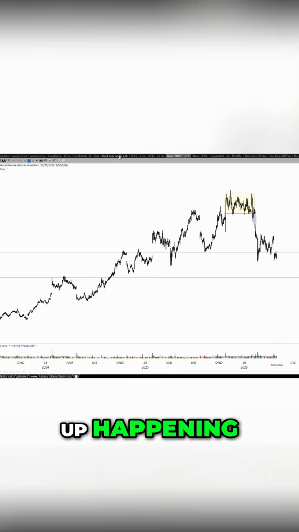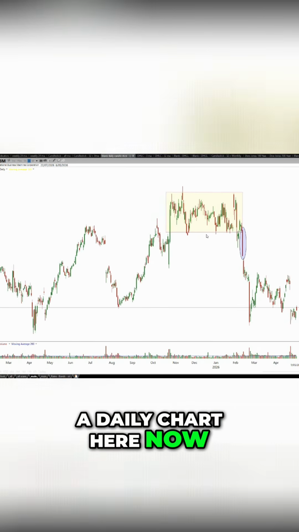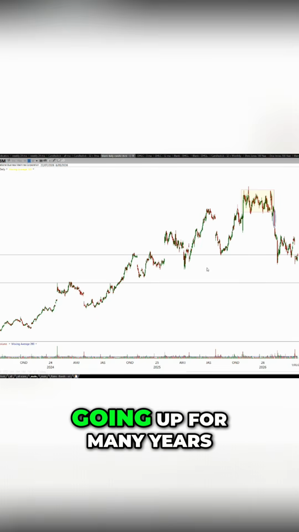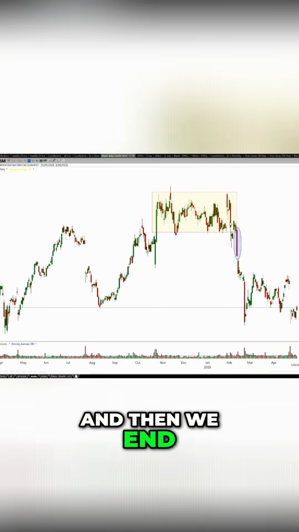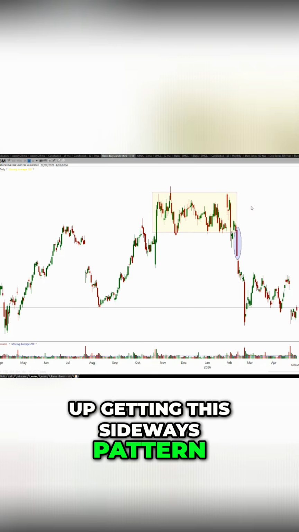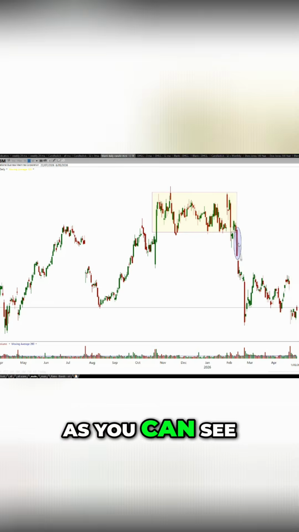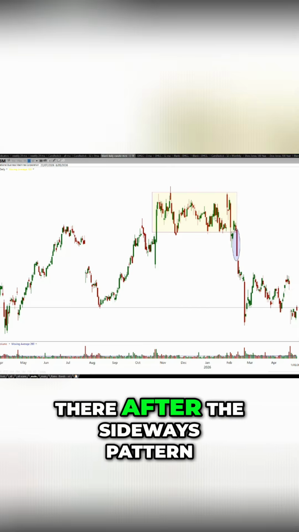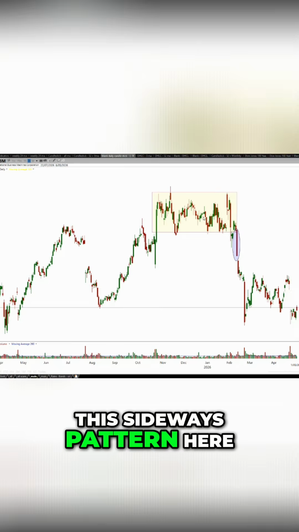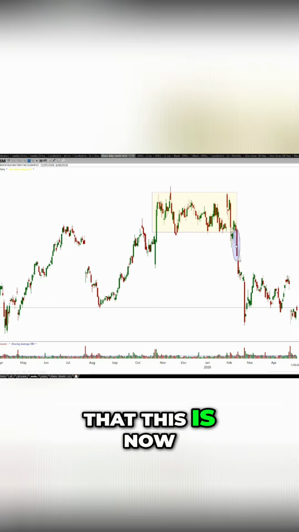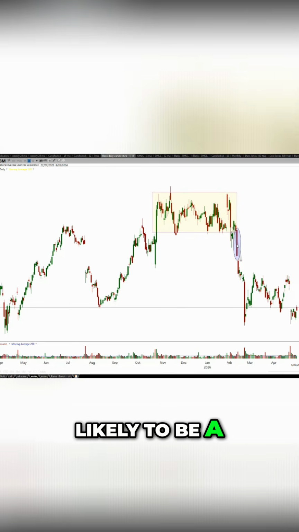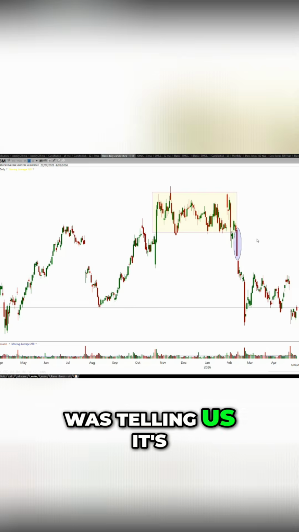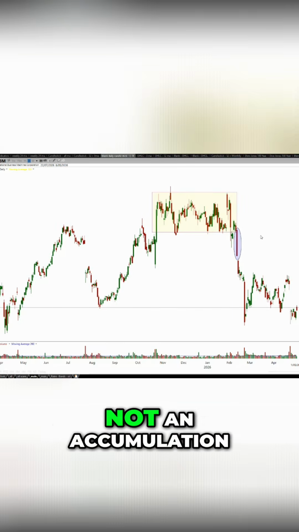And then, if I bring on a daily chart here now, what typically happens if the market's been going up for many years and then we get this sideways pattern? What ends up happening is we end up getting, as you can see, that breakdown candle after the sideways pattern. This sideways pattern was telling us that this strong candle is now likely to be a distribution, not an accumulation.